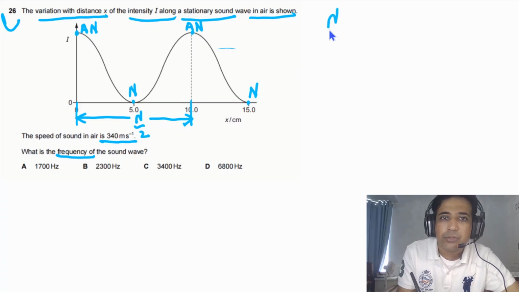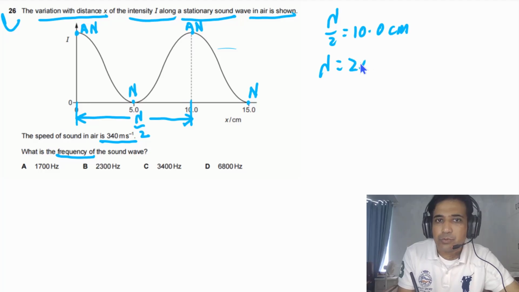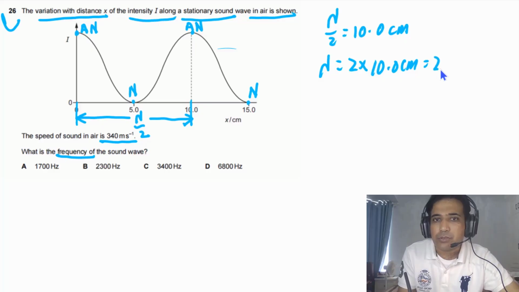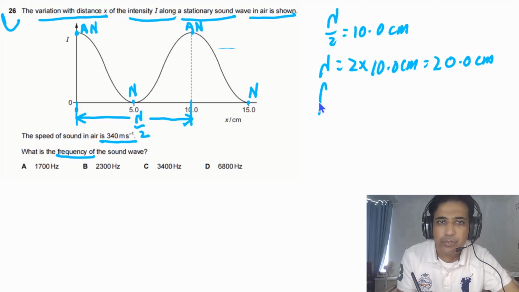So lambda by 2 in this case is equal to 10.0 centimeters. So lambda will be equal to 2 times 10.0 centimeters, which is 20.0 centimeters. We need to find the frequency.